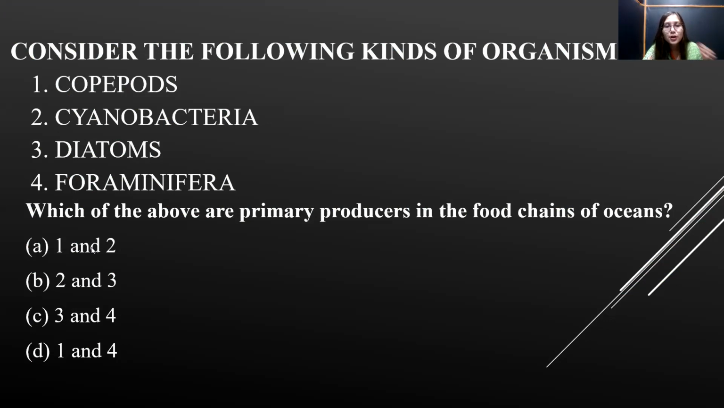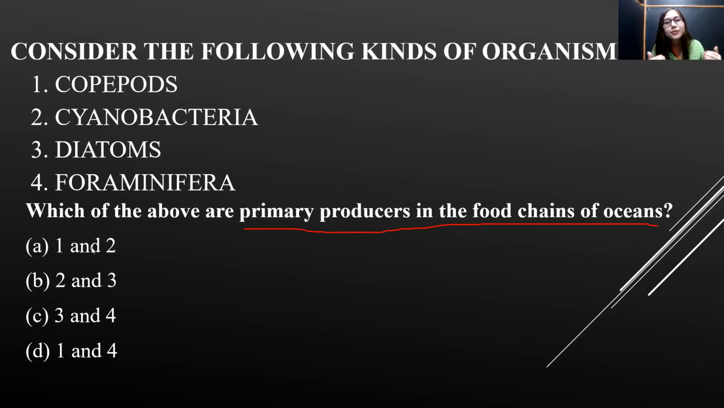Moving on again to the next part. Consider the following kinds of organisms: copepods, cyanobacteria, diatoms, foraminifera. Which of the above are primary producers in the food chain of the ocean? Primary producers means the organisms which are autotrophs, which have the photosynthetic ability. Yes, they are phytoplanktons, they are algae. The green organisms are the autotrophs. The green organisms have photosynthetic activity, and they are the primary producers in the food chain.